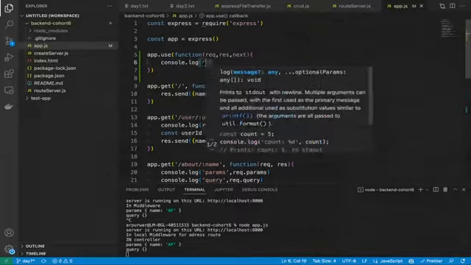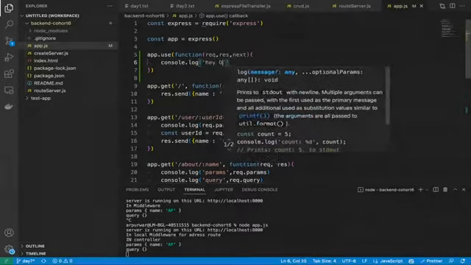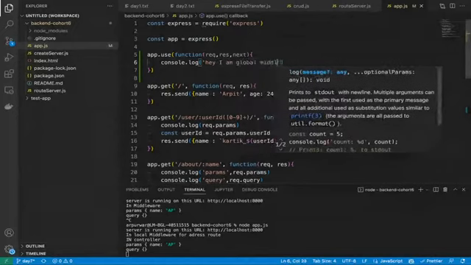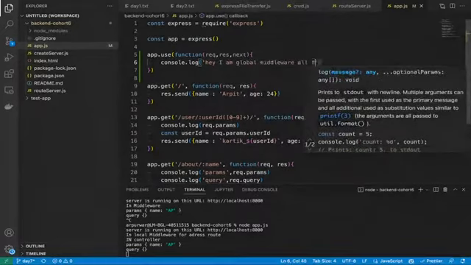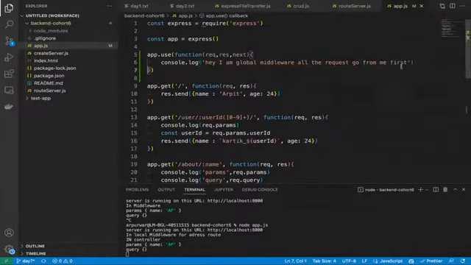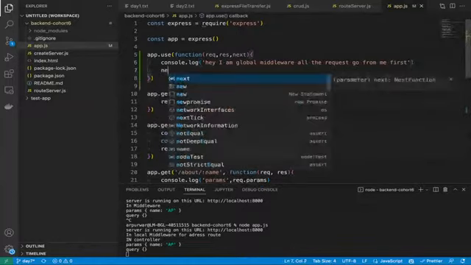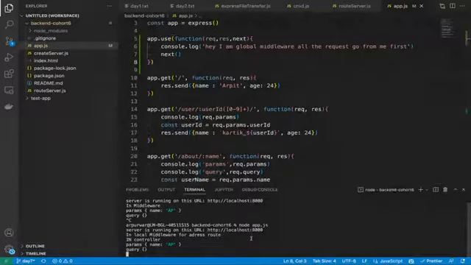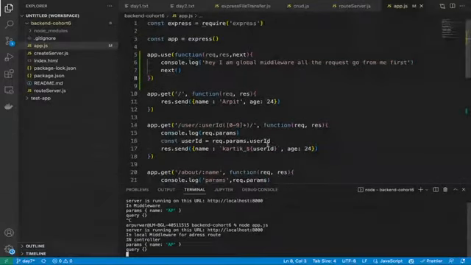So let me show you. Console.log: Hey, I am global middleware. All the requests go from me first. Correct? And then we can simply call the next from here. Now all the routes will call this, and I will show you that this particular middleware will always be called.